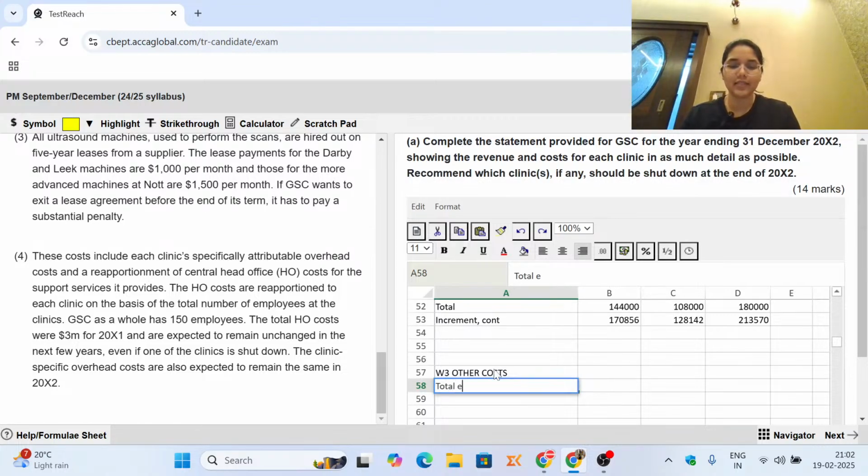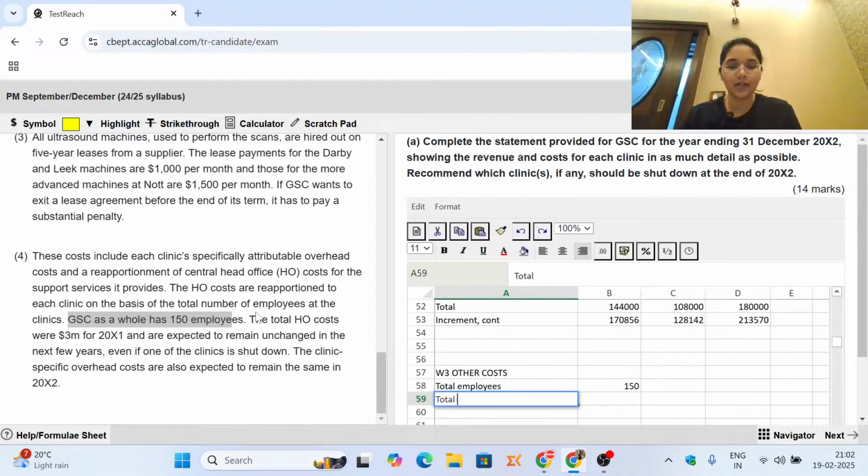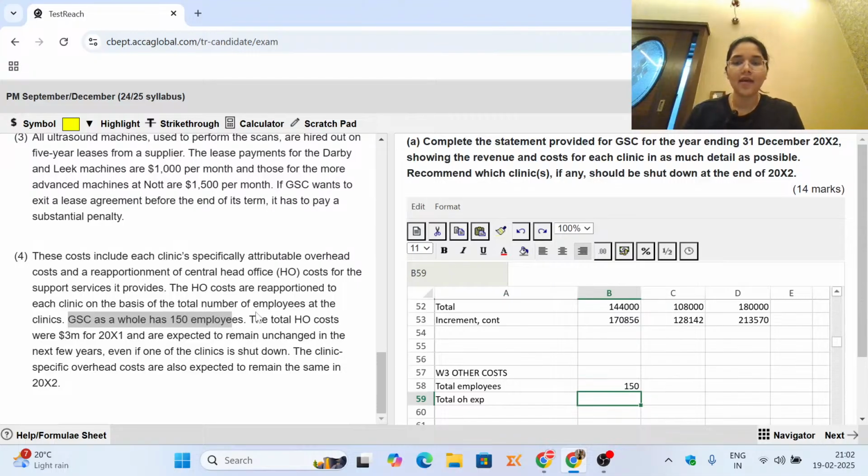It's given to us that the total employees that GSC has is 150. So here we are going to put 150. And how much is the total overhead expenditure? Total overhead expenditure is given to us as $3 million. So that is 3 million.